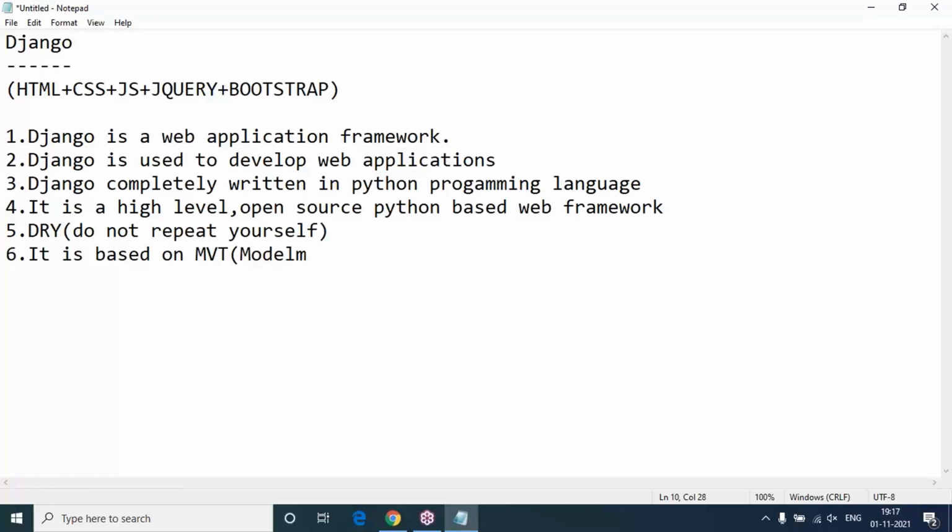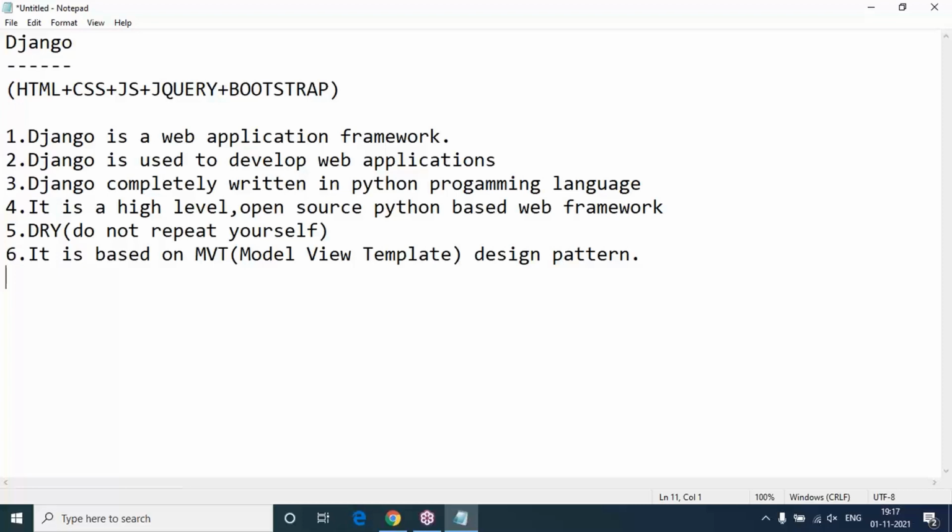M stands for model, V stands for view, and T stands for template.